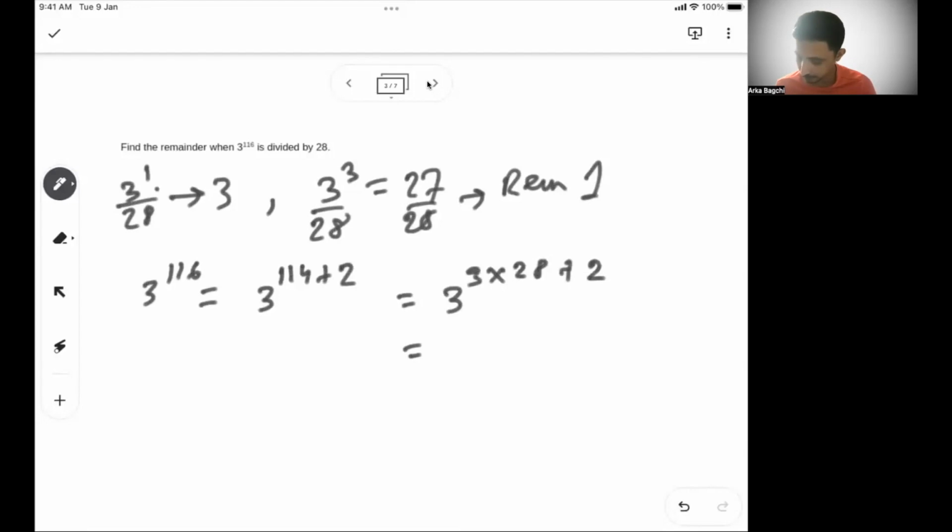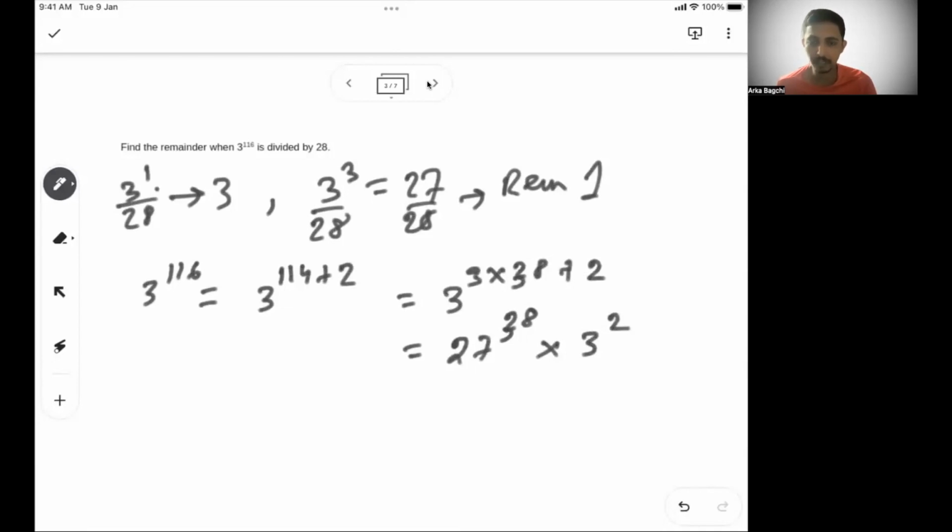So can I write this as 27 to the power 38? Not 28, it's 38. Yeah, 38. 27 to the power 38 into 3 square. Okay. 3 cube is 27, so 27 to the power 38 and then into 3 square. Now, this is same as 3 to the power 116. Now 27, if you divide by